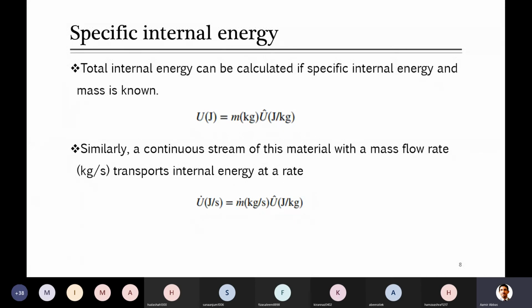Later on, in the next equation, the things which we are discussing so far, like flow work and internal energy, and next I'm going to talk about enthalpy. All these quantities will be incorporated in the general equation for open systems. So before jumping to that final equation, I'm just defining these quantities, or refreshing you about those.